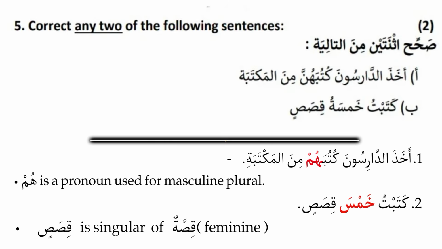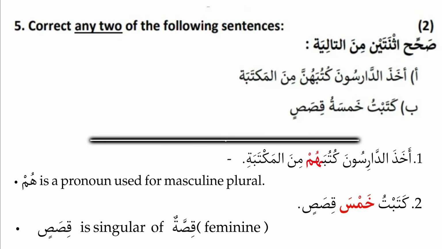First question, أخذت دارسون كتبهن في المكتبة. We know الدارسون is sound masculine plural. So the suitable pronoun for that word is hum. Kutubuhunna, hunna is wrong, incorrect. Hunna only attaches to feminine plural words. But here ad-darisun is sound masculine plural. So kutubuhunna we have to correct to kutubuhum.